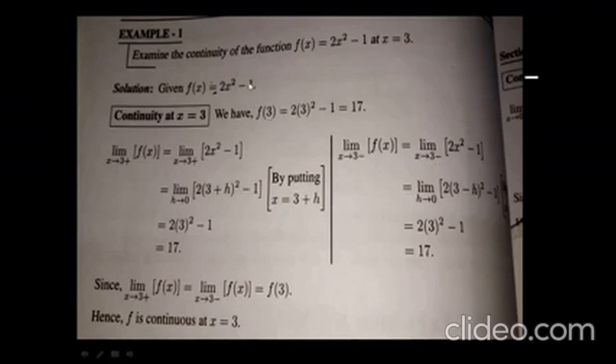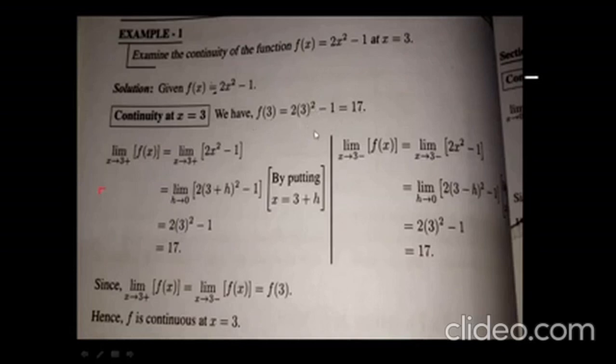If you substitute x = 3, you will get 2 multiplied by 3² minus 1, and after simplifying you will get 17. So the value of the function at the point 3 is 17.